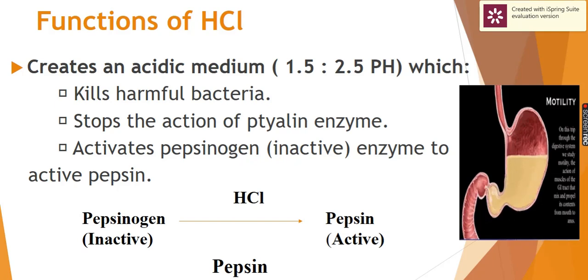And the presence of inactive pepsinogen, which is only active when it is mixed with hydrochloric acid inside the cavity of the stomach. So it is secreted inactive and cannot digest the stomach cells, which are also covered with mucus.